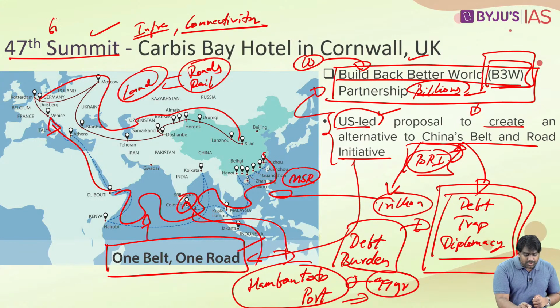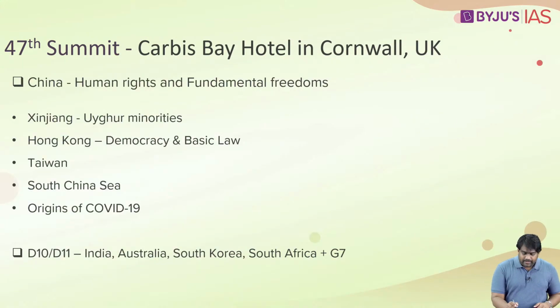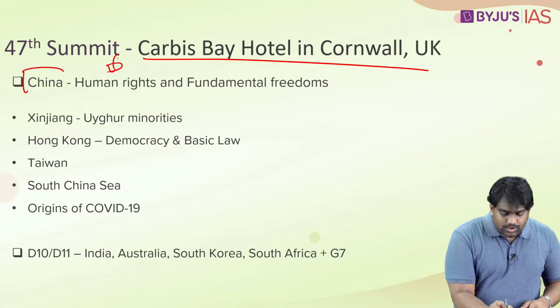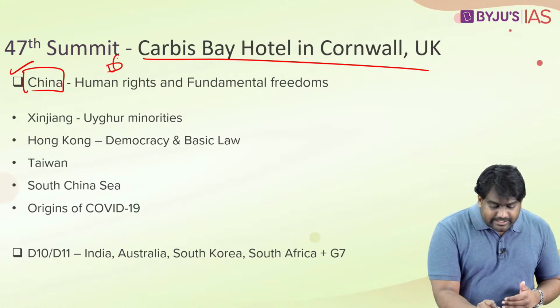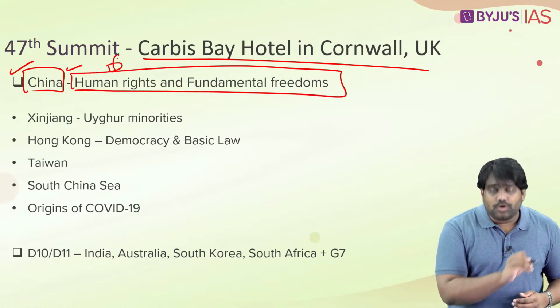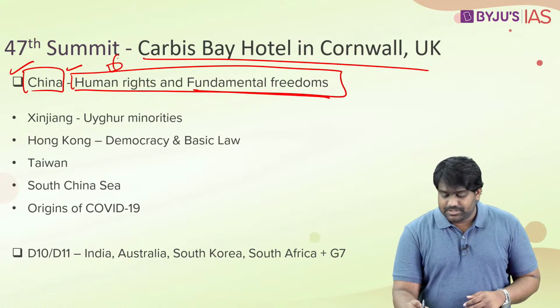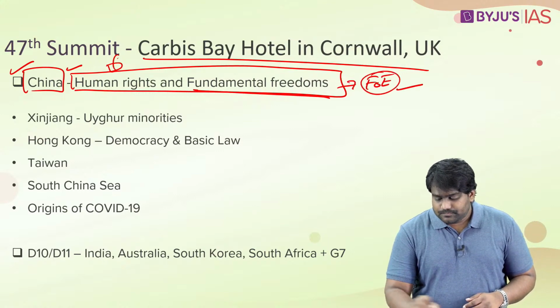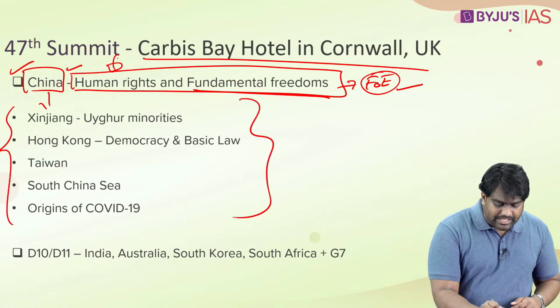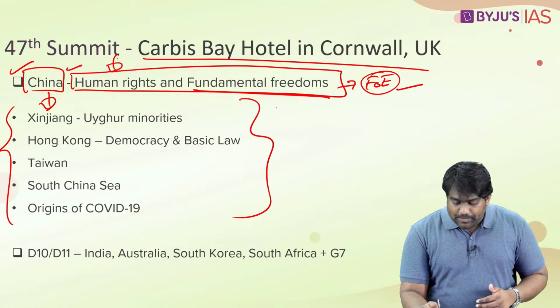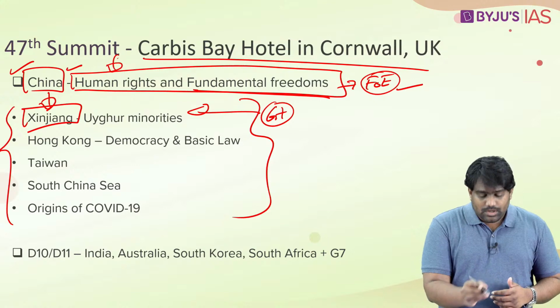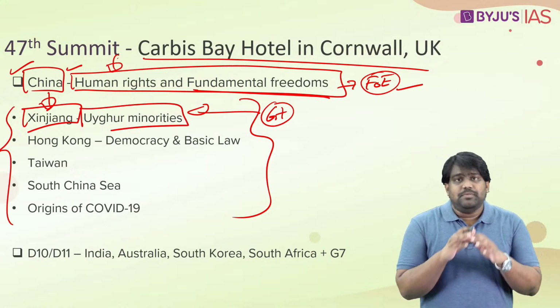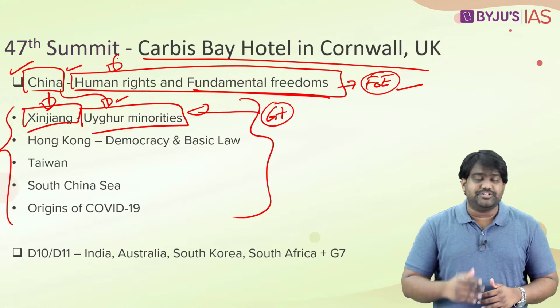This was not the only decision of G7 which was directly targeted at China. In fact, they even made many direct references to China and its authoritarianism and its aggression. The G7 targeted China specifically for violation of human rights and fundamental freedoms, especially freedom of expression, in several troubled regions of China. The G7 grouping criticized China's activities and China's policies in the Xinjiang province, where the Uyghur Muslim minorities have been reportedly targeted by the Chinese security agencies.